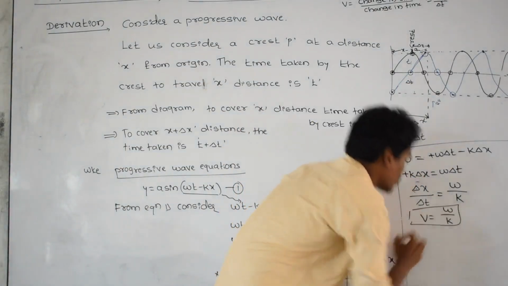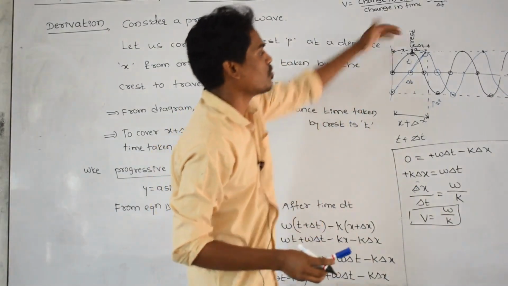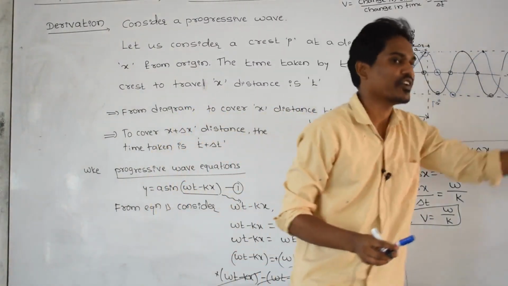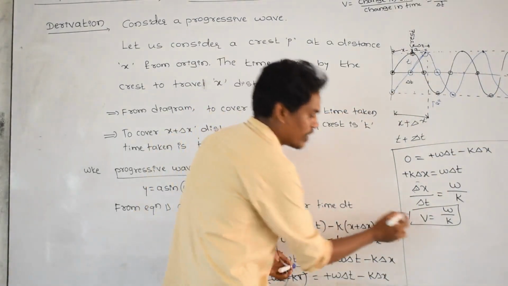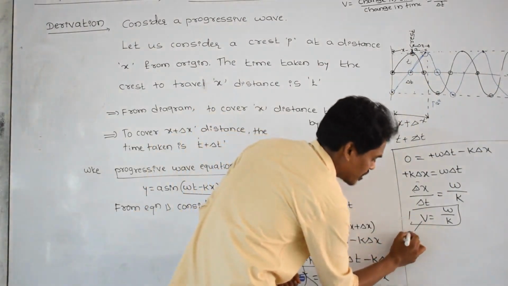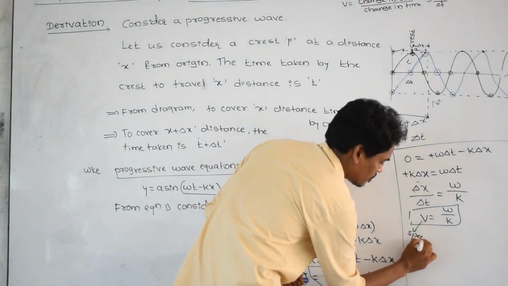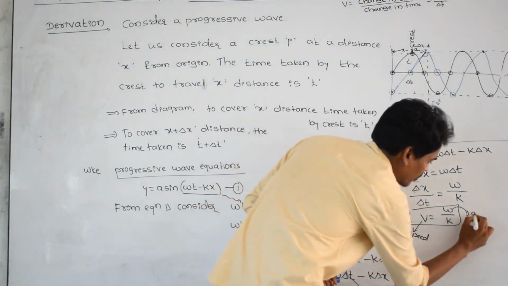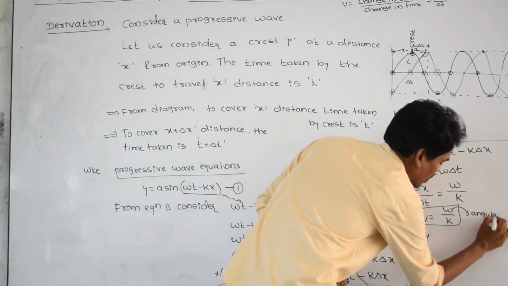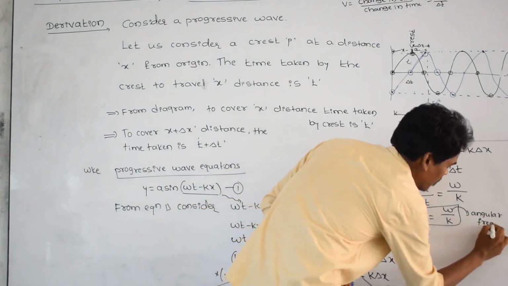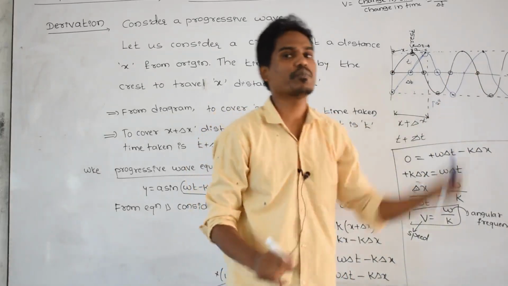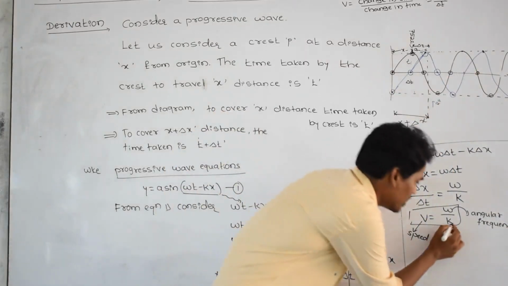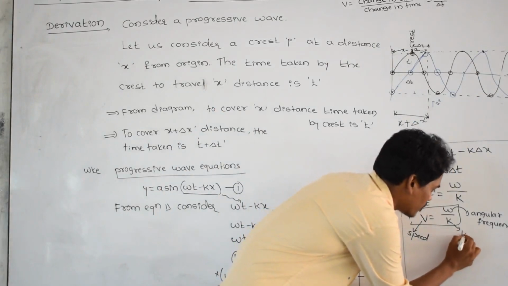This is velocity. What is this wave? This is a progressive wave or a traveling wave. Its speed can be found by using this formula. What is V? Speed. What is omega? Angular frequency. It means the number of complete cycles in 1 second of time moving through the medium, which is called frequency. What is K? K is the wave number.